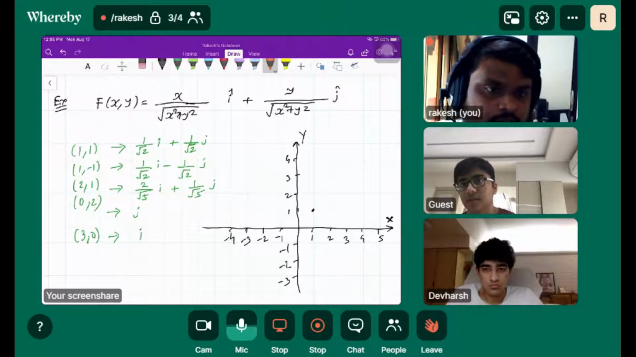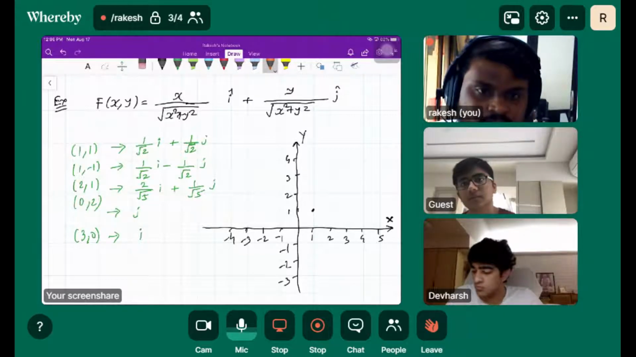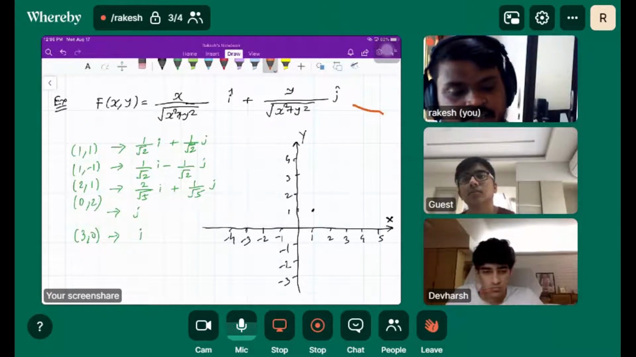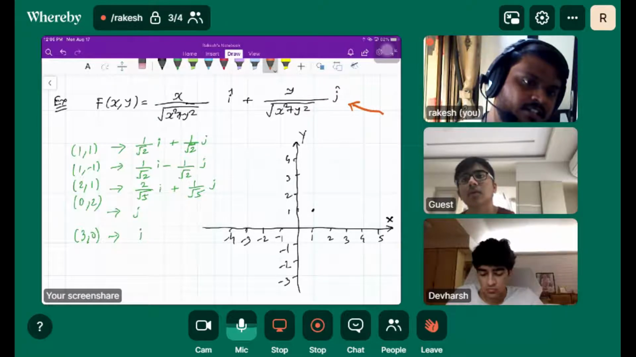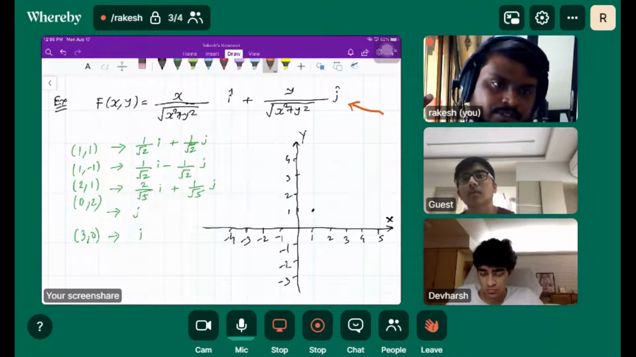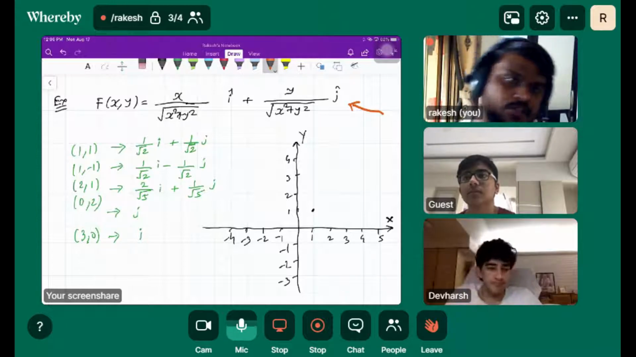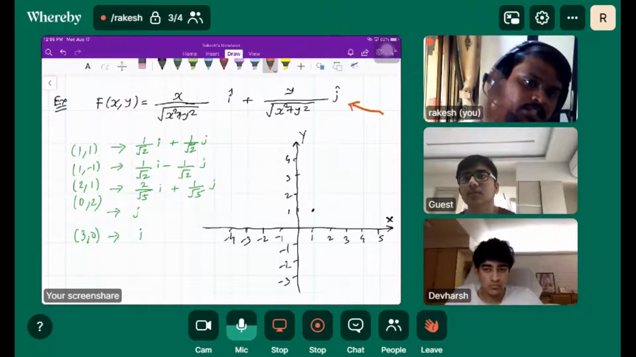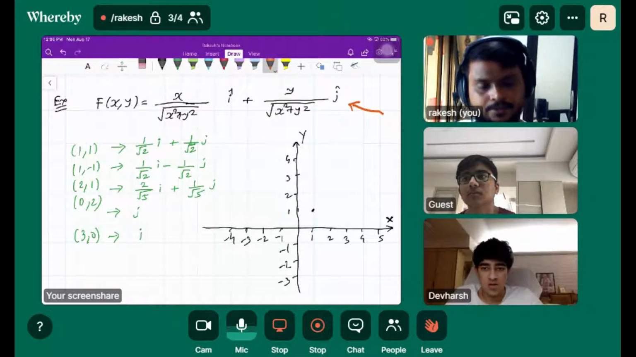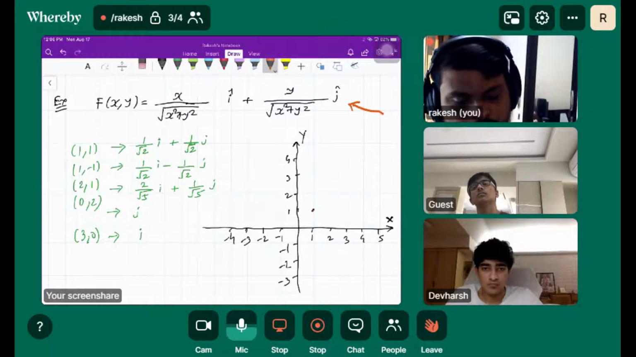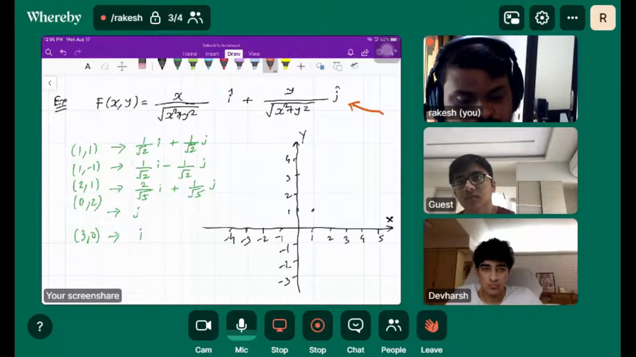What would be the magnitude of the next vector here? That is also 1, right? Same. So if you look at this vector field, the magnitude of each vector is going to be 1 only. You could have got it directly from the given function: x square upon x square plus y square, plus y square upon x square plus y square, that will give you 1.